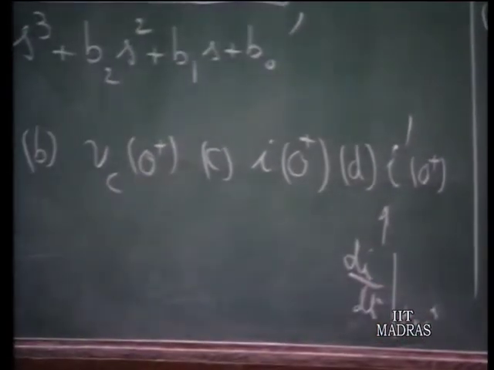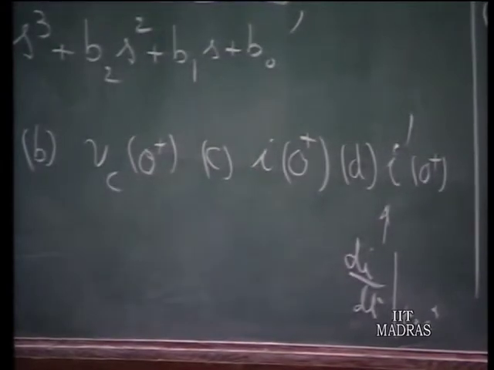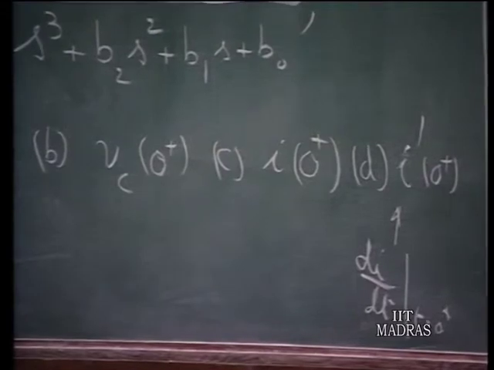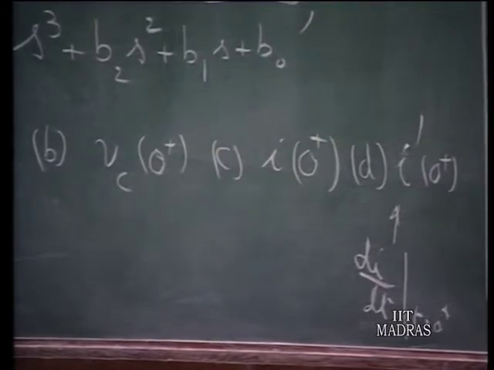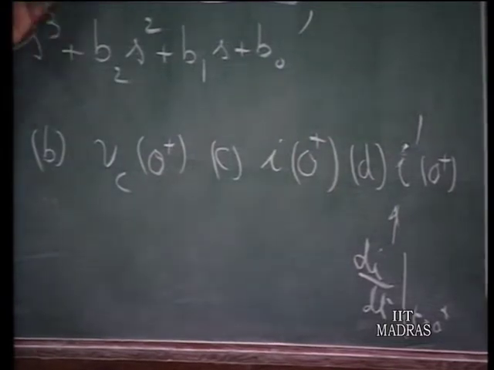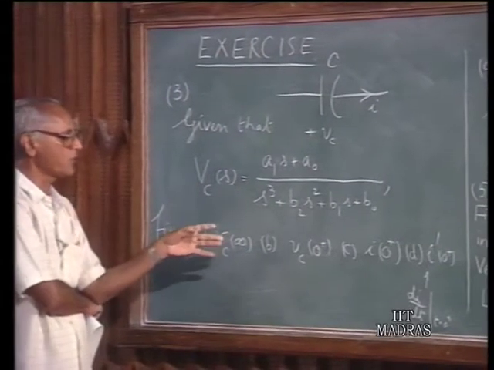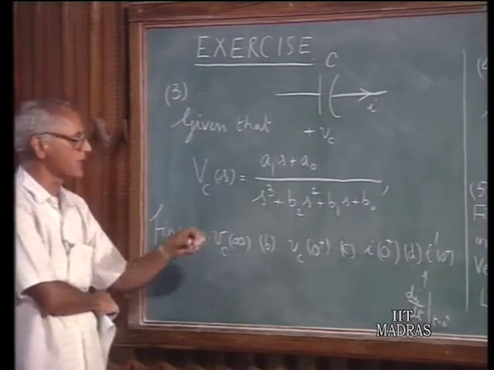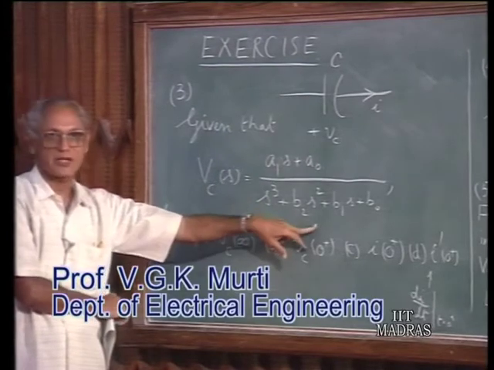So this is an application of the initial value theorem, final value theorem, and the derivative rule. All these are needed for solution of this problem. In other words, you don't have to explicitly find Vc of t. Using the initial value theorem, final value theorem, and the derivative rule, you should be able to find all these quantities in terms of the a constants and the b constants.